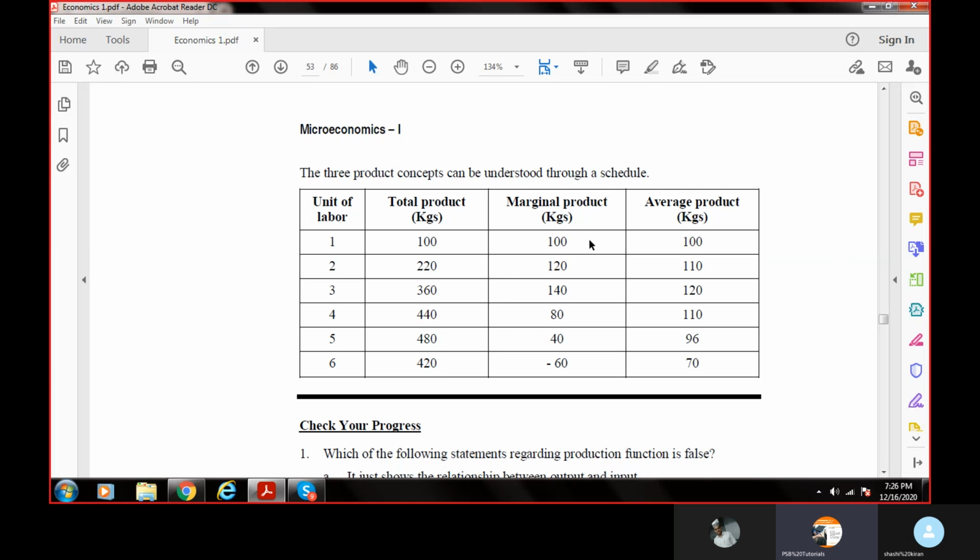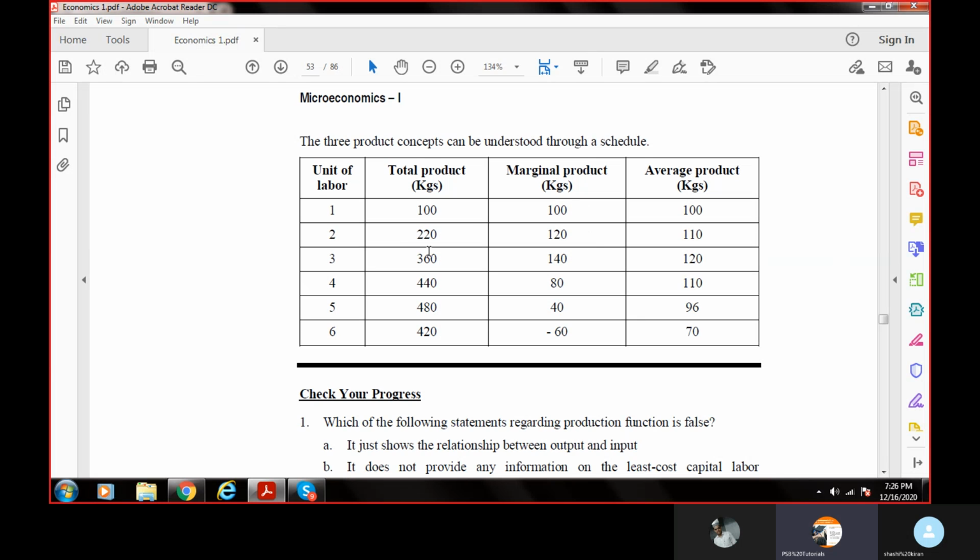There are three concepts that can be understood through a schedule. Total product: like I used 1 unit of labor, my total product is in kgs. So I have prepared maybe 100 kgs of papad. With 1 unit of labor, I prepared 100 kgs of papad. My marginal product is 100 and my average is also 100. With 2 units of labor, I got a total product of 220. Marginal product is 120 and average product is 110.